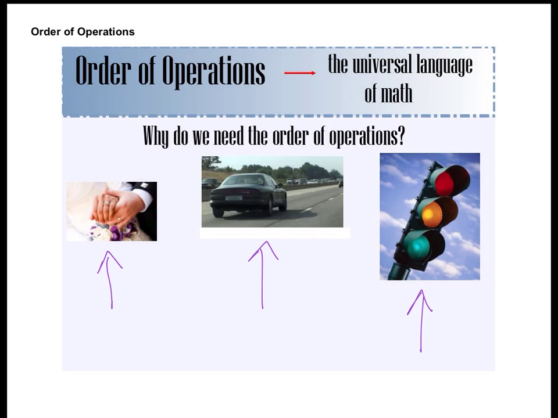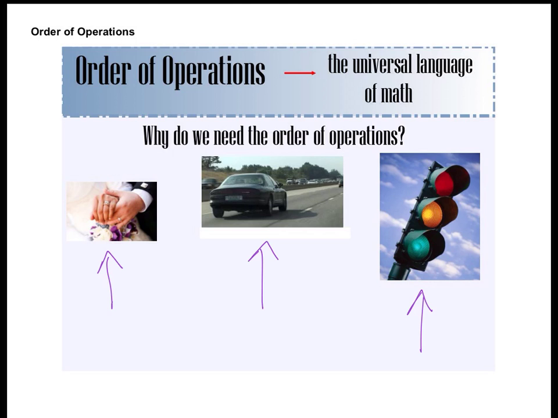Driving a car. We understand that when we drive a car, it is expected that we're going to drive on the right-hand side of the road. If I'm the driver in the car, I know that it is my job to drive on the right-hand side of the road. It's just expected. It's understood. It's important, right, that we all follow that rule, because if I drive on the right-hand side of the road and someone else is driving on the right-hand side of the road coming the opposite direction, that's a problem, right? We're going to have an accident. It's understood what side of the road we're supposed to drive on.